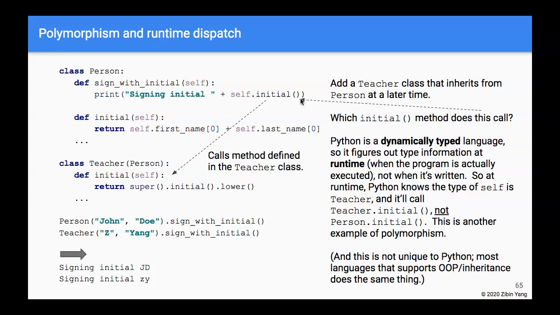That initial method may call the Person's initial if it's called from a Person instance, or it can call the Teacher's initial method when the instance is actually of the Teacher type. We're talking about Python here, but this is not a unique feature of Python, right? Most other languages that support object-oriented programming, inheritance, as well as polymorphism, do exactly the same thing.